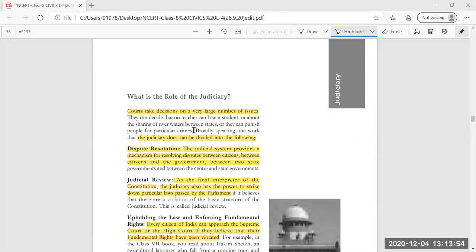All these issues can be decided in the courts. They can decide that no teacher can beat a student, or about the sharing of river water between states. If any dispute arises between two states over river water, it can be sorted out by the interference of courts.